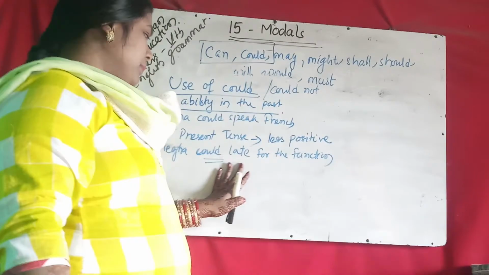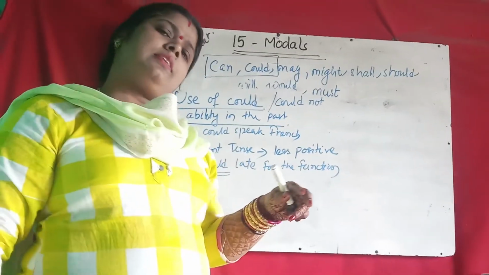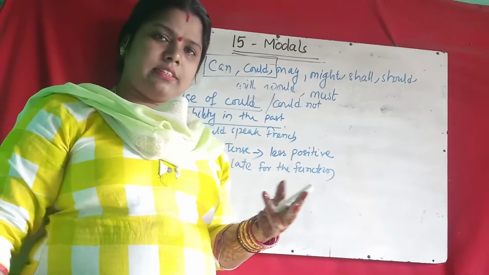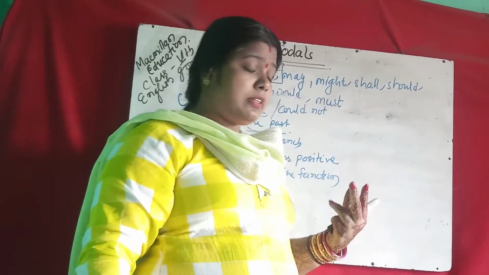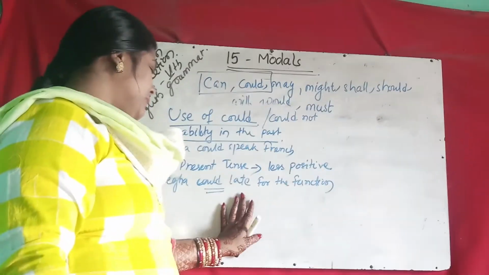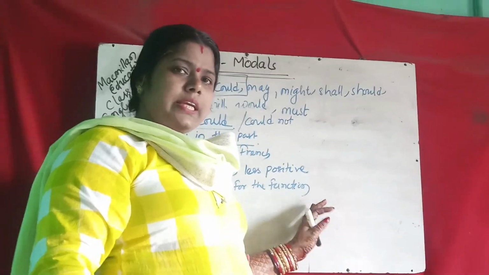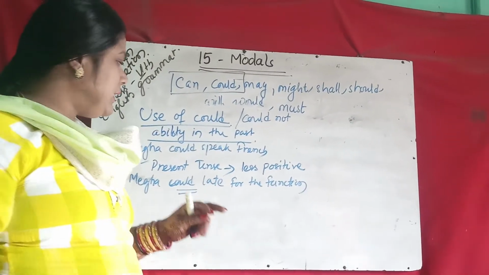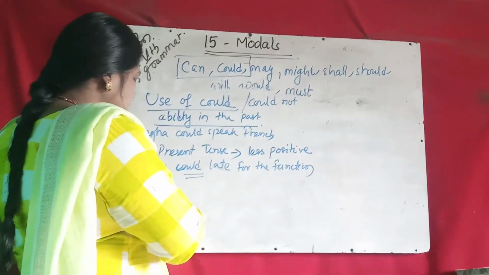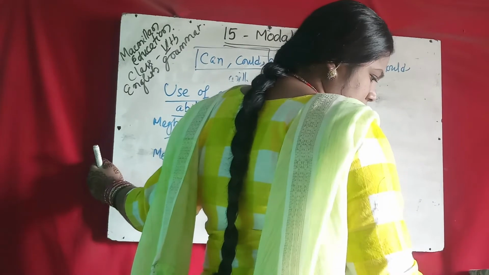But the meaning of the sentence is she may be late, may not be late, not certain. That is less possibility. If you are saying late, maybe, may not be, she may come in time also. So in that case, when you are not sure or it is less possibility, then less positive, then you say Megha could be late for the function. In that case, we use could.